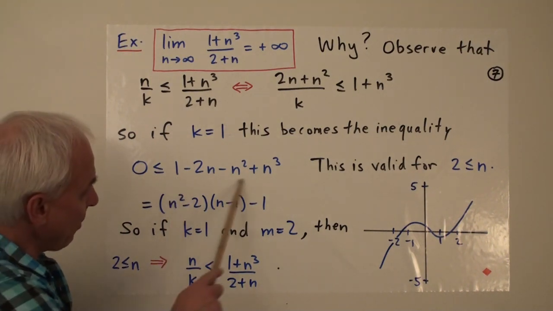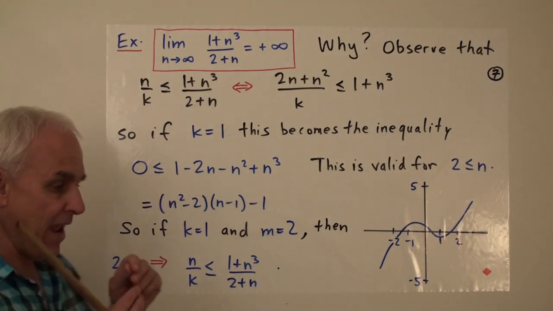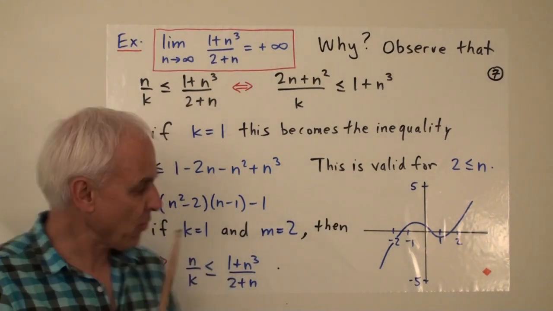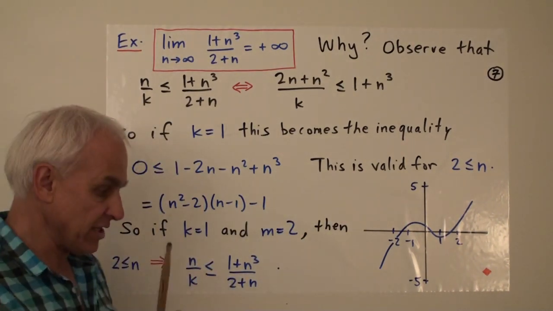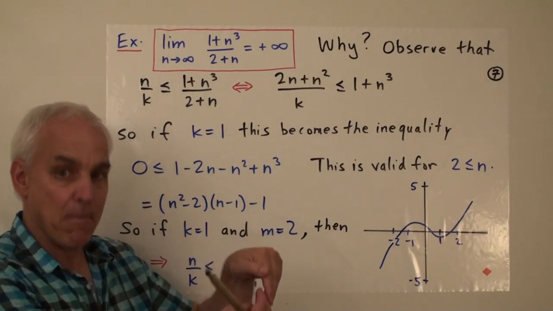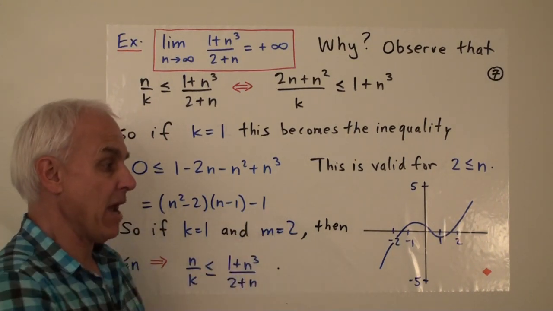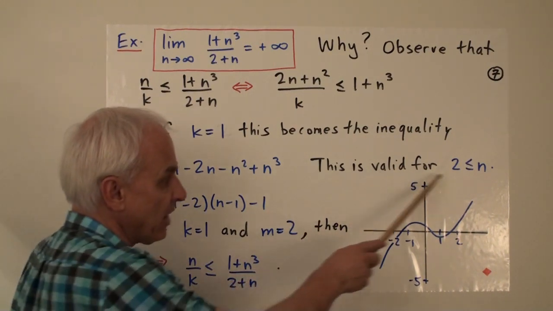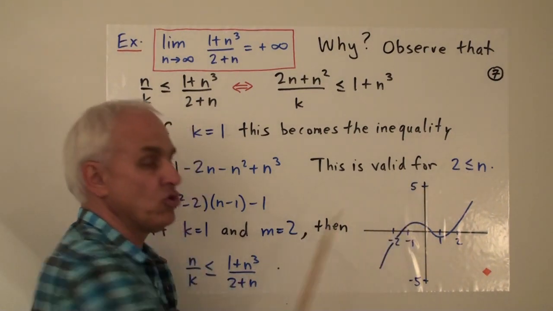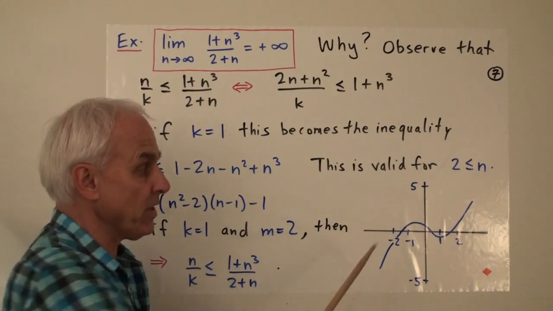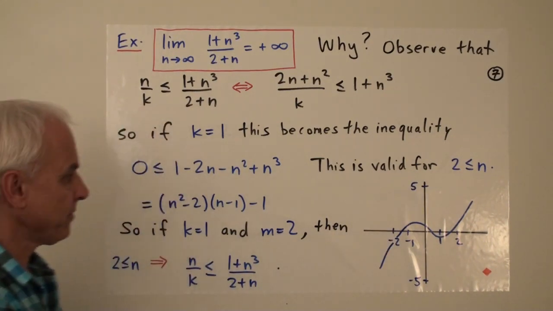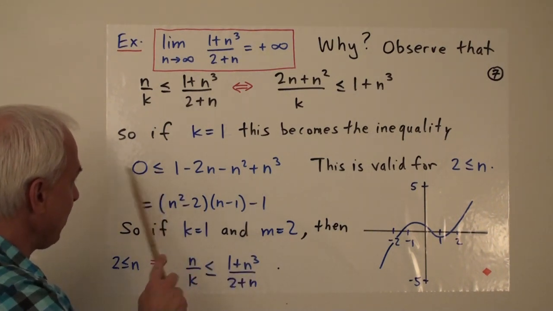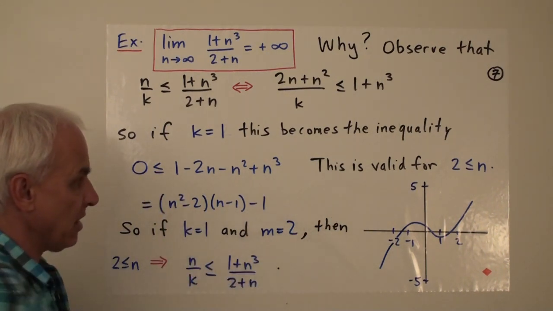And we wanted to prove that it's always positive for n past some point. We don't require that it's true for all n, but just that there's some m, so that once we're past m, then it's true. So I claim this is valid when n is bigger than or equal to 2. This is the case when m is equal to 2. How can we see that this quantity is bigger than or equal to 0 when n is bigger than or equal to 2?